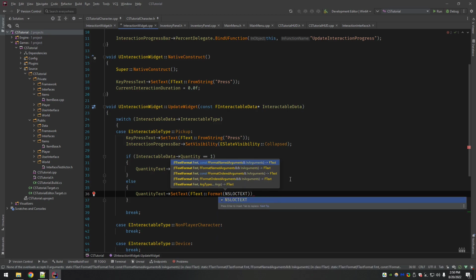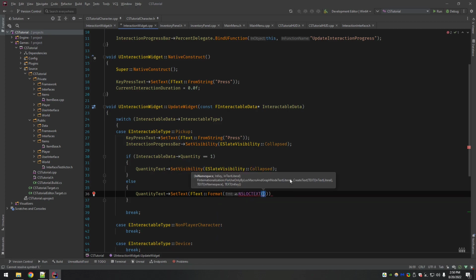That just stands for localization text. Localization being, say your game gets really popular and you have people in other countries that want to play it. You need a procedure in place for updating text programmatically based on the language. You don't want to have multiple different builds of your game, right?